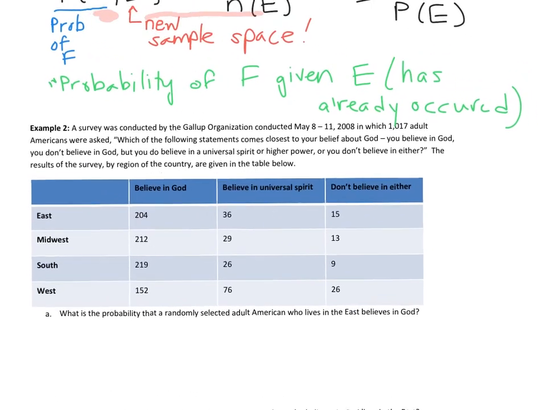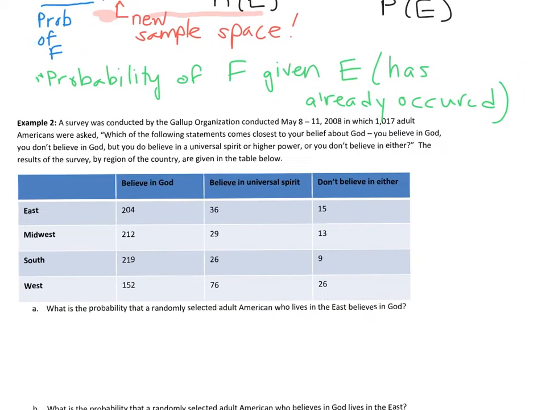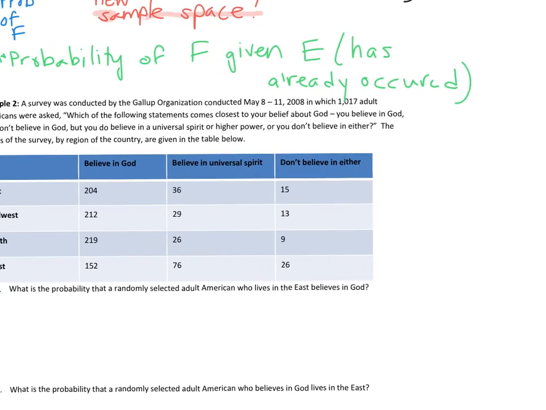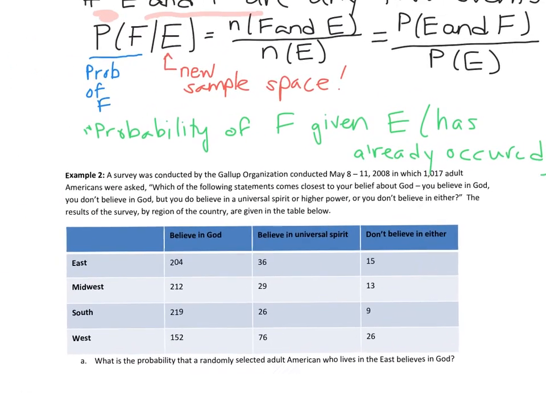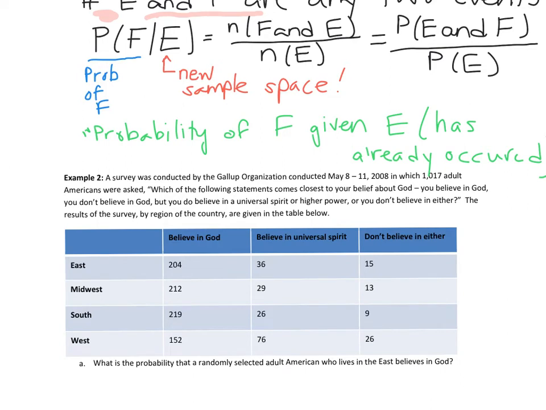And then finally, some people like to look at Venn diagrams. So let me just do a little off to the side, right here underneath. Maybe this is event F. And here comes event E that's already occurred.